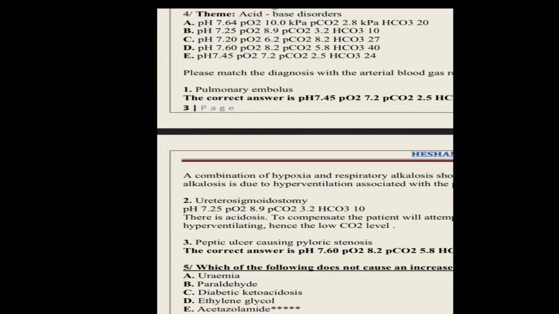Respiratory alkalosis, and HCO3 low, pH high, alkalosis. And D, pH high.